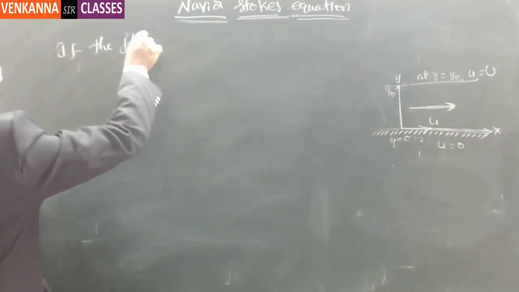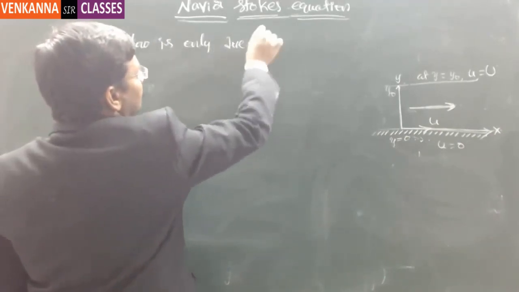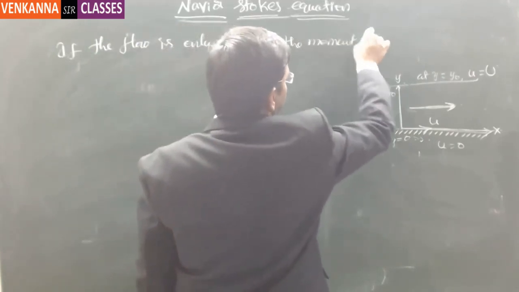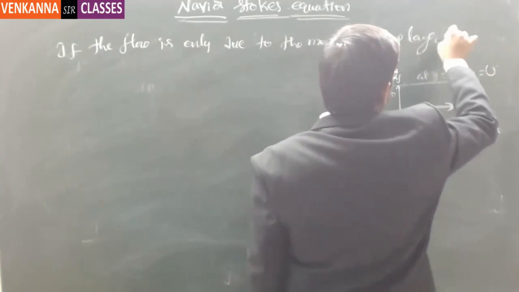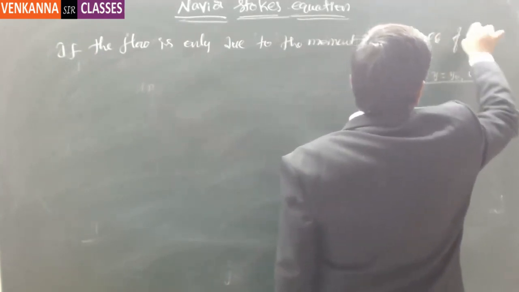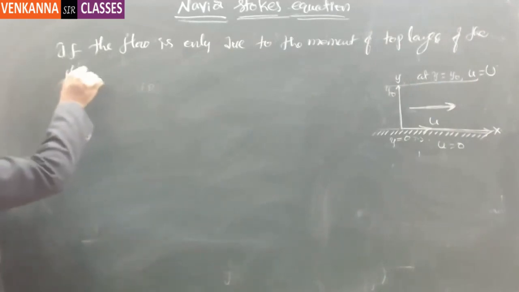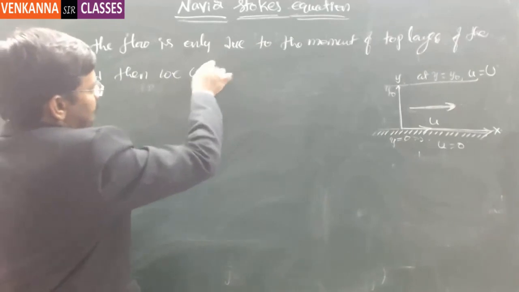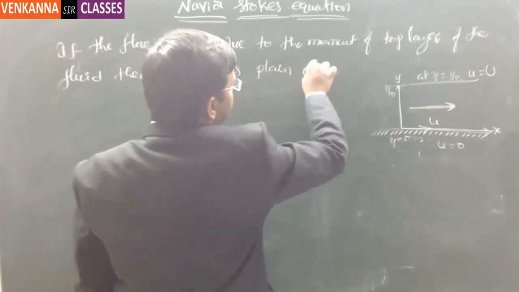If the flow is only due to the movement of the top layer of the fluid, then we call it plain Couette flow.